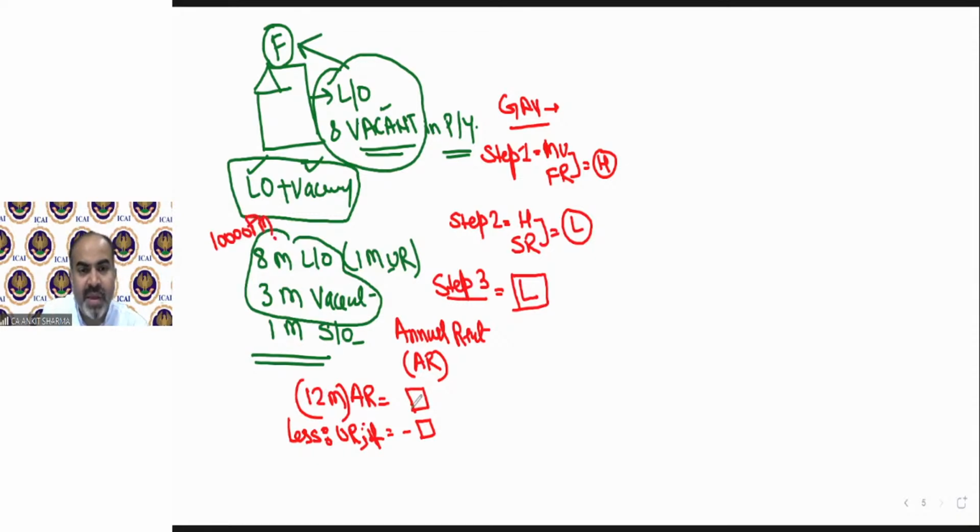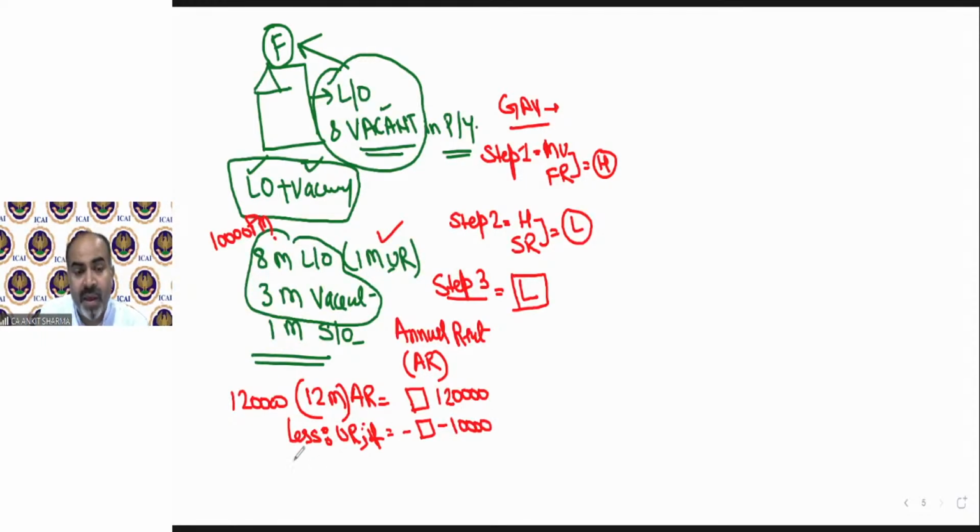So AR will technically be 1,20,000. But if in the question there is any unrealized rent, you have to deduct it from annual rent. So if 120 was my annual rent and there was 1 month unrealized rent, I have to deduct 10,000 rupees out of this value.